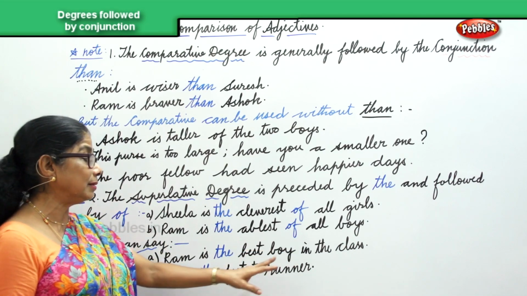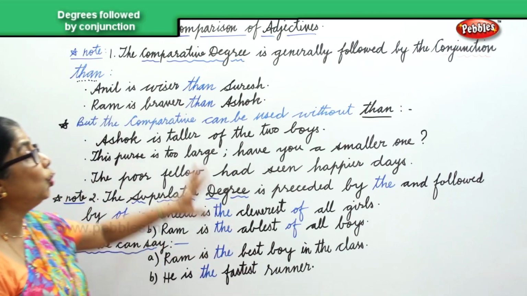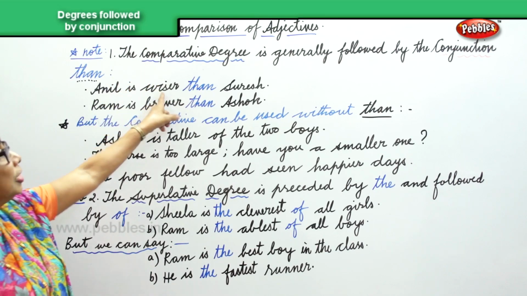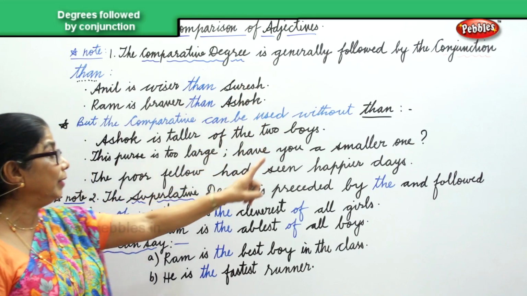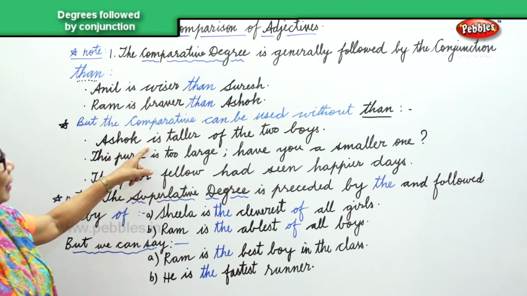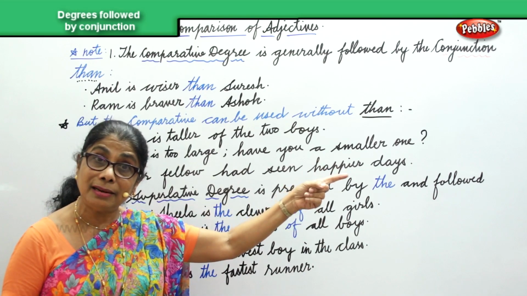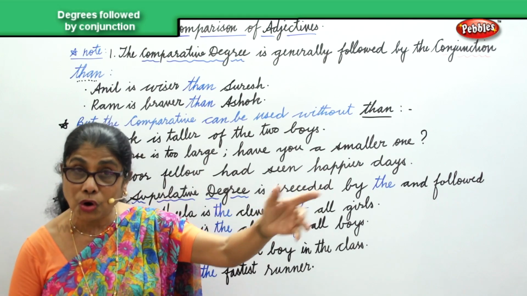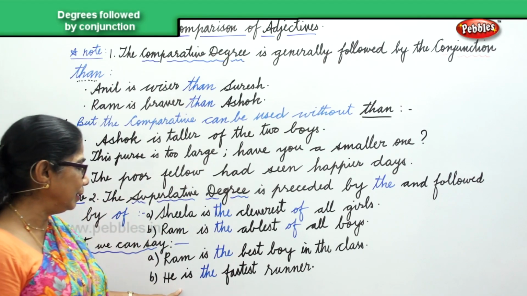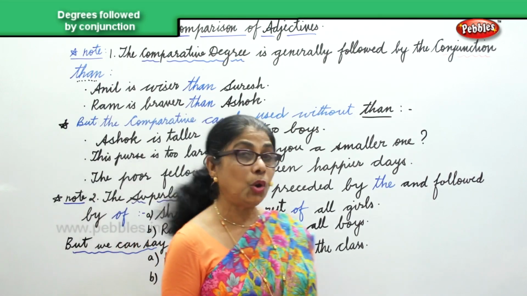He is the fastest runner, without using of. So we need to note these two. In the comparative degree, the conjunction follows the comparative degree, but sometimes you don't need to use than. That's what we saw. But in the superlative degree, it is preceded by the and followed by of. But we can also do away with of, like this: He is the fastest runner. Ram is the best boy in the class.